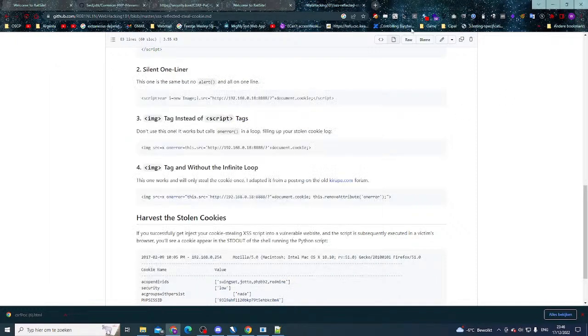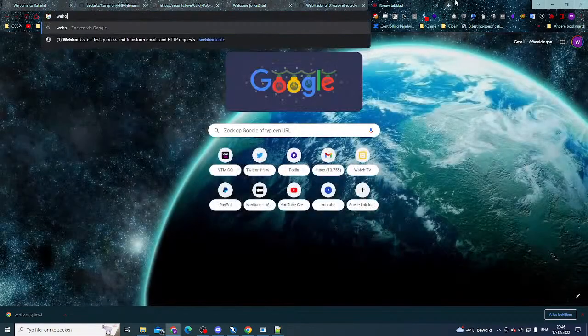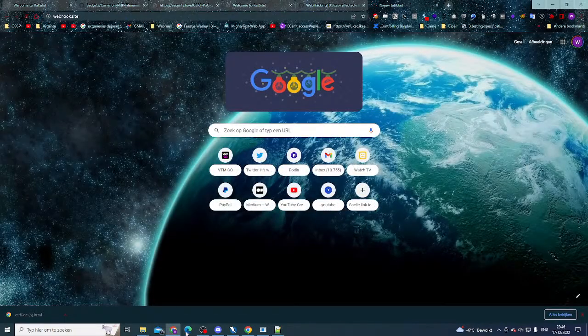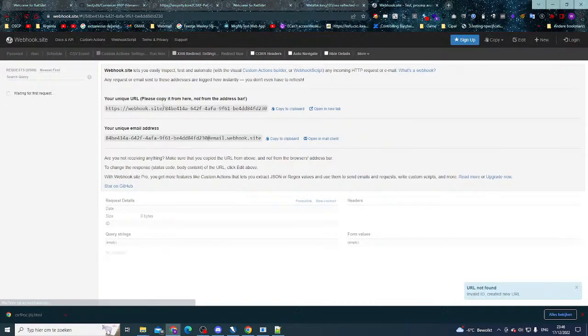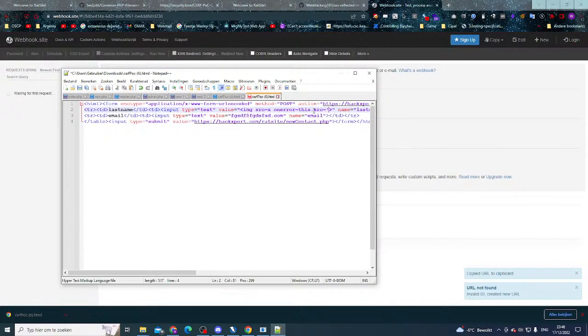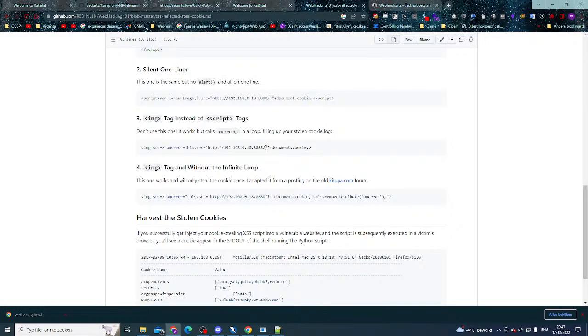We are going to grab from webhook.site, just for demonstration purposes, of course. Copy to clipboard. There we go, and I think it was just adding the document.cookie behind that.